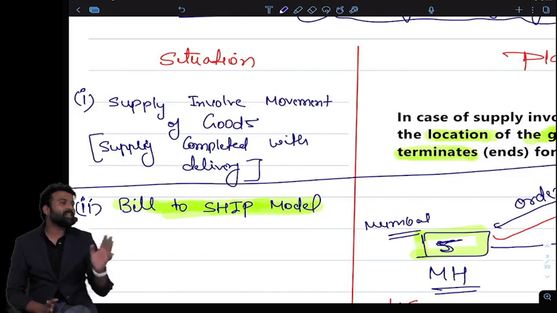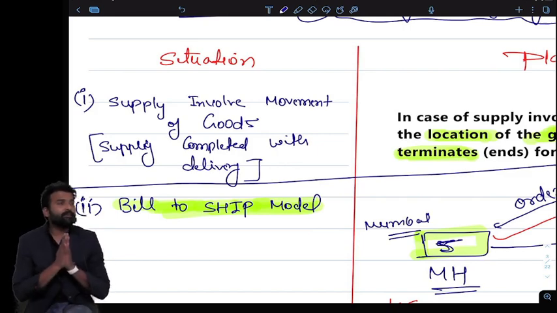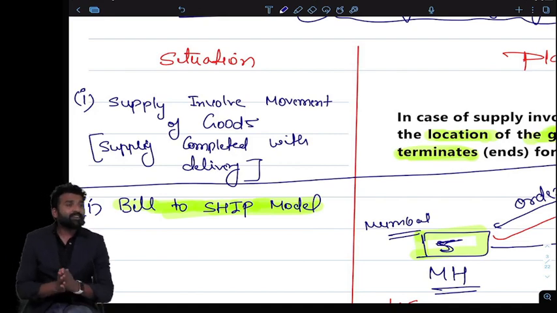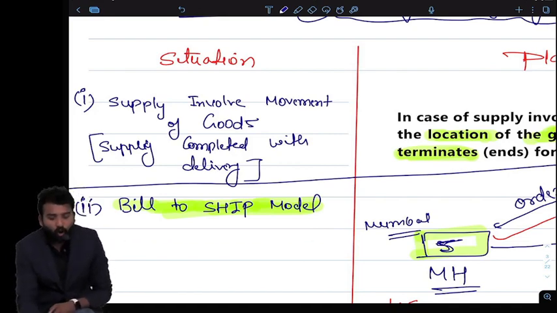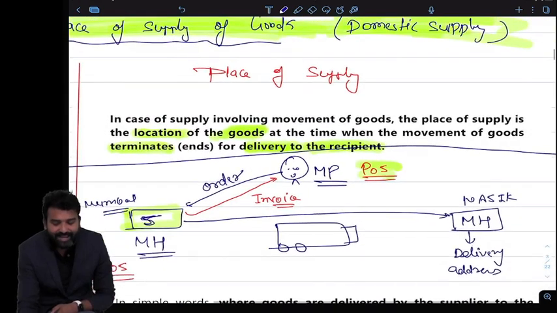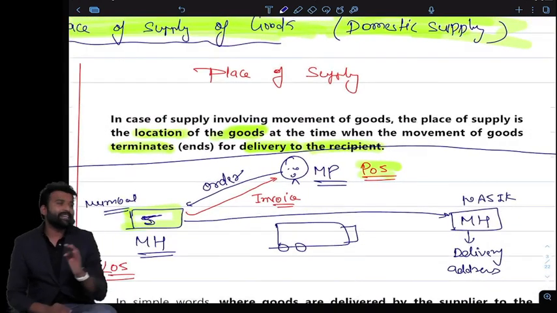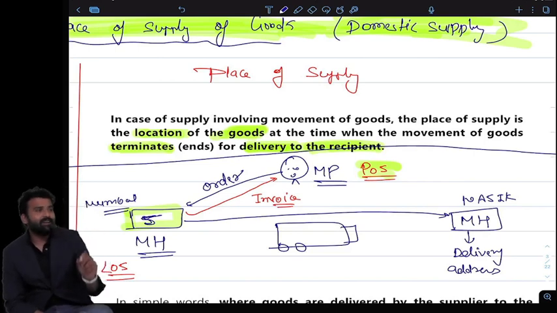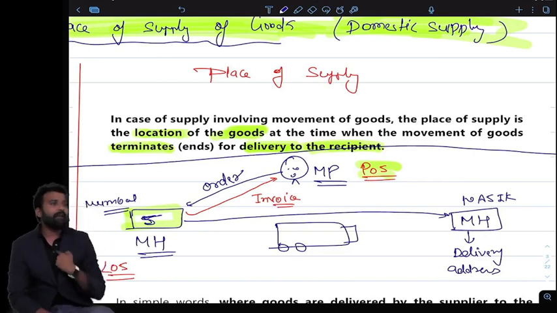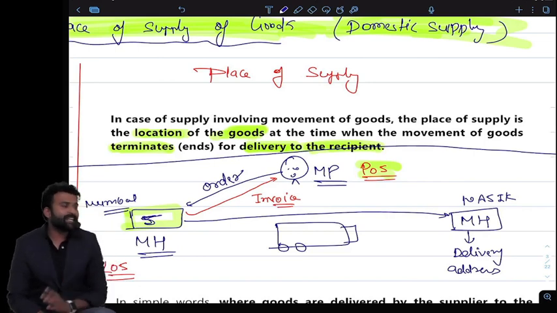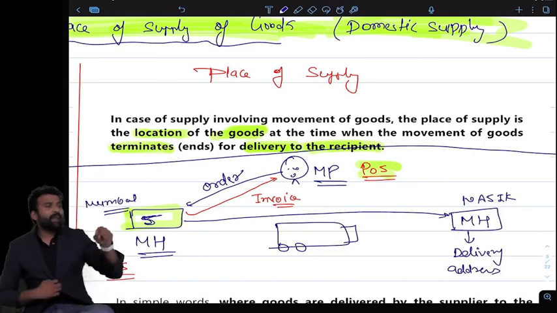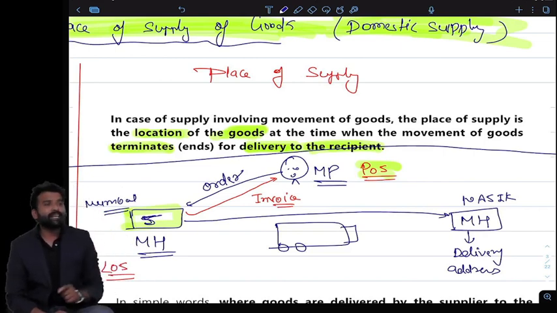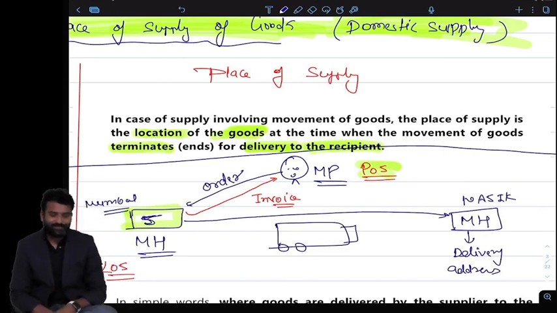Destination of goods. Actually, yes. Whenever the goods are moving from one place to another place, always look at the destination where the delivery terminates. So if the delivery terminates in Rajasthan, the place of supply should be Rajasthan. I am located in Madhya Pradesh and I am sending the goods to Rajasthan. So the location of the supplier is Madhya Pradesh and the place of supply is Rajasthan. So it's an interstate transaction and I will charge IGST.